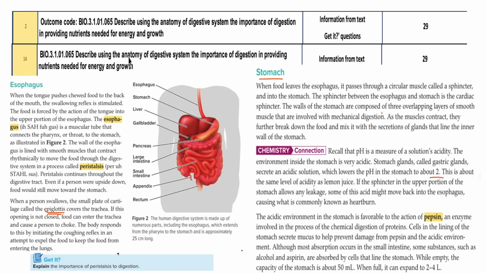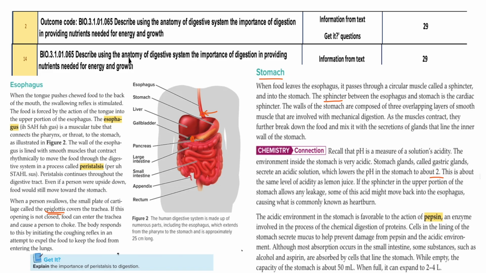And before entering the stomach, you can see a ring of muscles after the esophagus, and this is called the cardiac sphincter. This is the ring of muscles on the esophagus. And after the stomach, there is another sphincter that is called the pyloric sphincter.